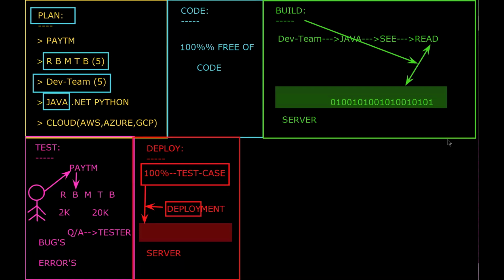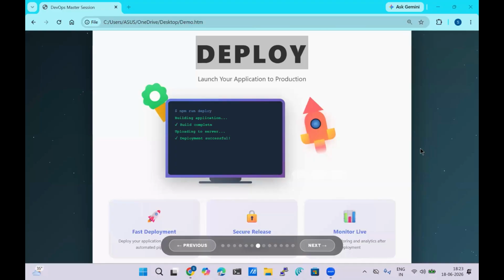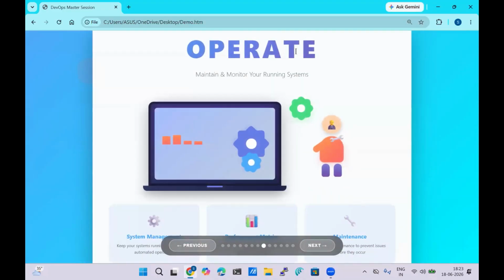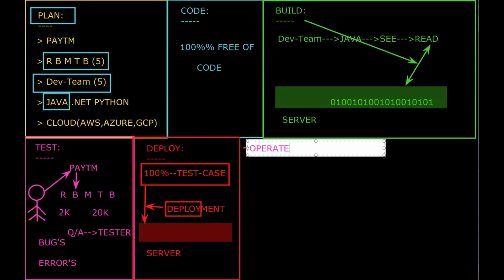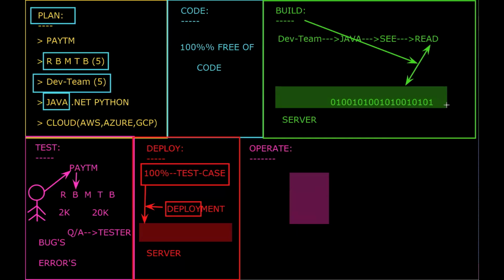Next, after deploy, what do we have here? We have the operate. Now, what exactly is the meaning of operate? Let's say this is my server now. Observe carefully, it is very important. In my server, I have my Paytm application. Once I have deployed my Paytm application over the server,